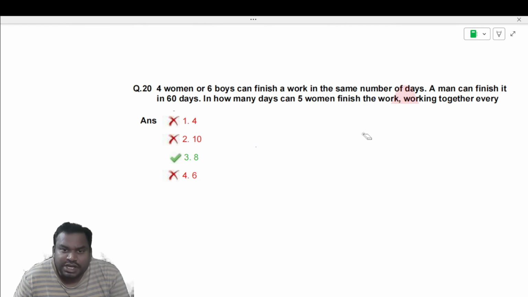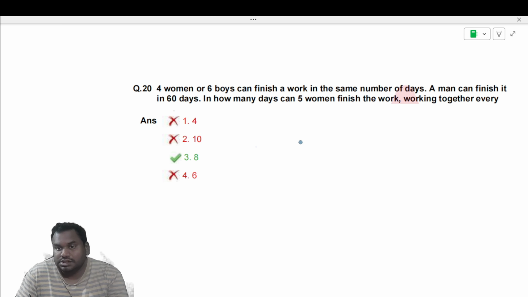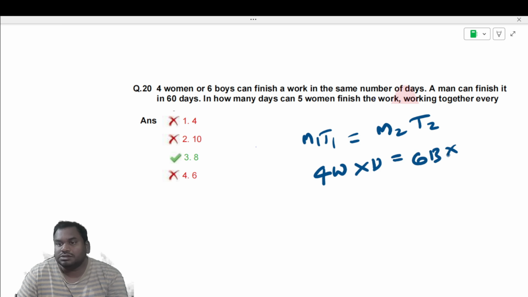So next question, 4 women or 6 boys can finish a work in the same number of days. So M1 T1 is equal to M2 T2 formula, just apply to get the relation. 4 women, days are same, 6 boys, days are same.